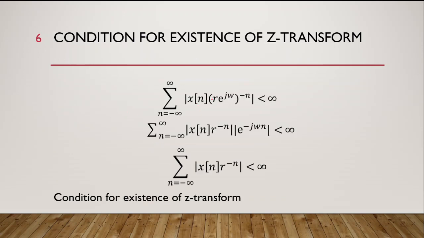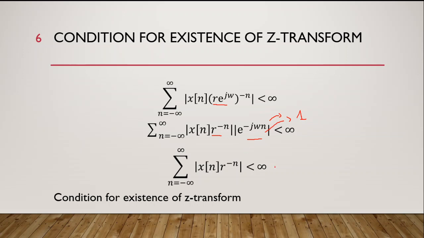After substituting z as r e power j omega here, we can write this as r power minus n and e power minus j omega n. Now the magnitude of this e power minus j omega n is 1, because this will be cosine omega n plus iota into sine omega n, and that magnitude will be the square root of cosine square plus sine square, and cosine square plus sine square is 1. So this is equal to 1.